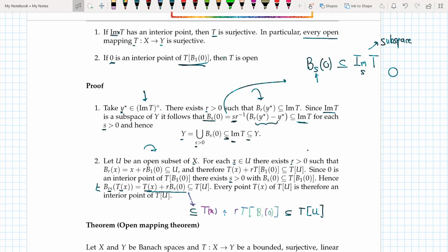Thus, if 0 was an interior point of T(B(0,1)), I showed that T is open, because I took an open set in X and it got mapped to an open set in Y. So T of x plus r T(B(0,1)) is an open subset of T(U). I just proved this, and hence if 0 is an interior point of T(B(0,1)), then T is open.